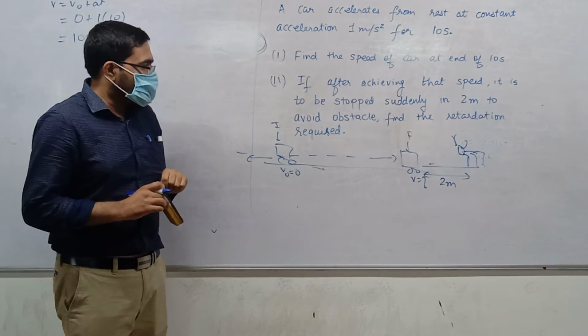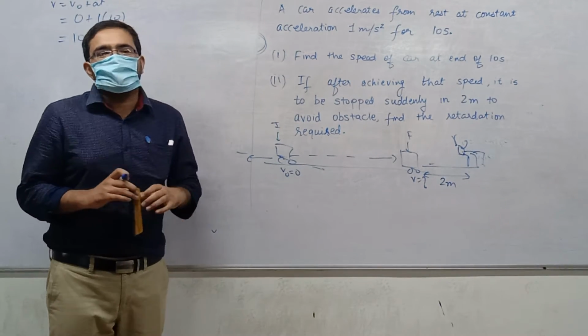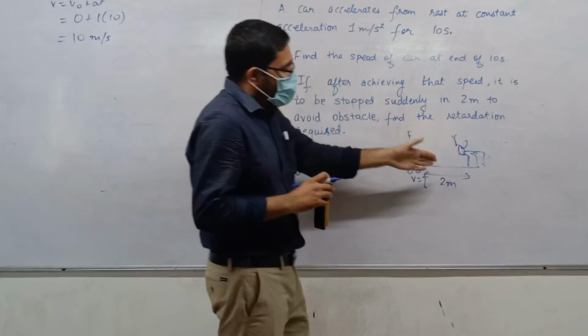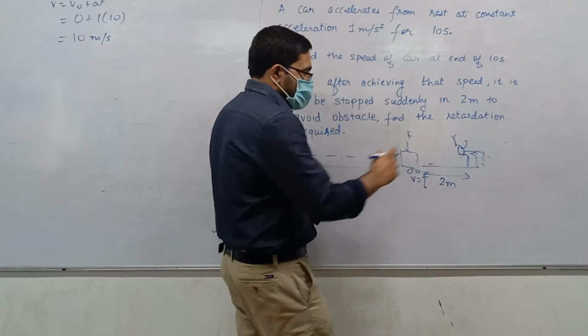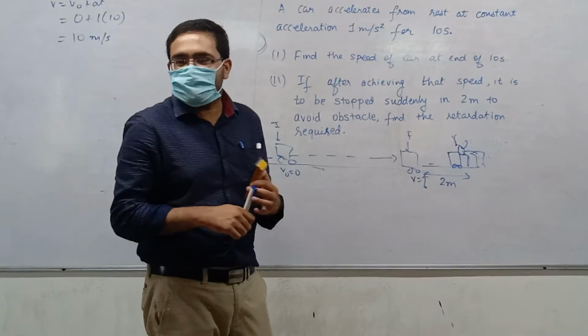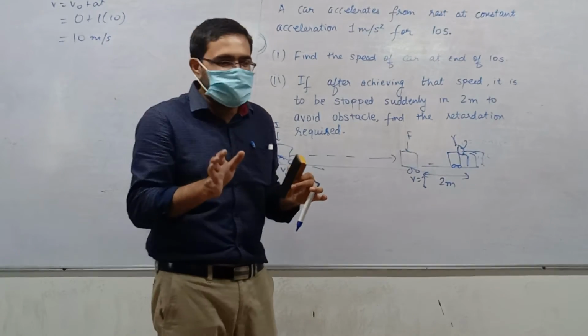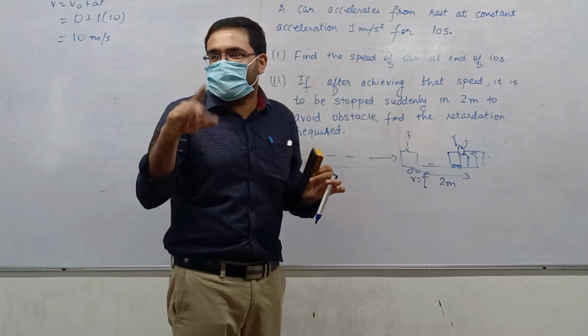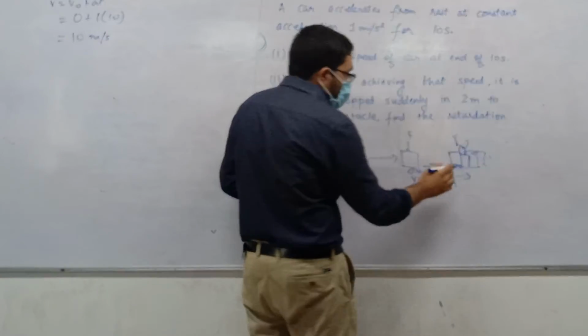Then what's the question? Find the retardation required. That is, how much should be the retardation to stop the car in 2 meters? So when the car comes here, it should be exact. Exact in the sense the car will stop and the cow will start licking the bonnet.